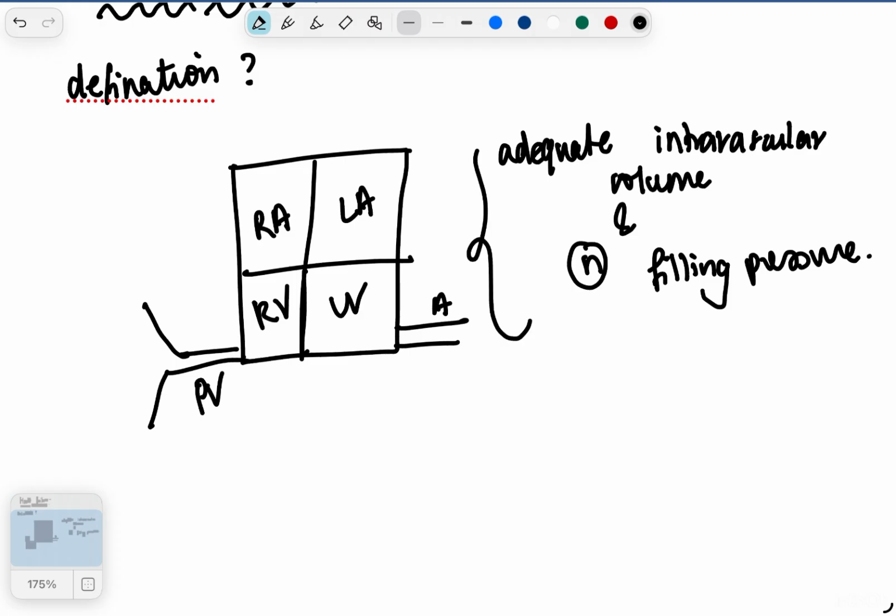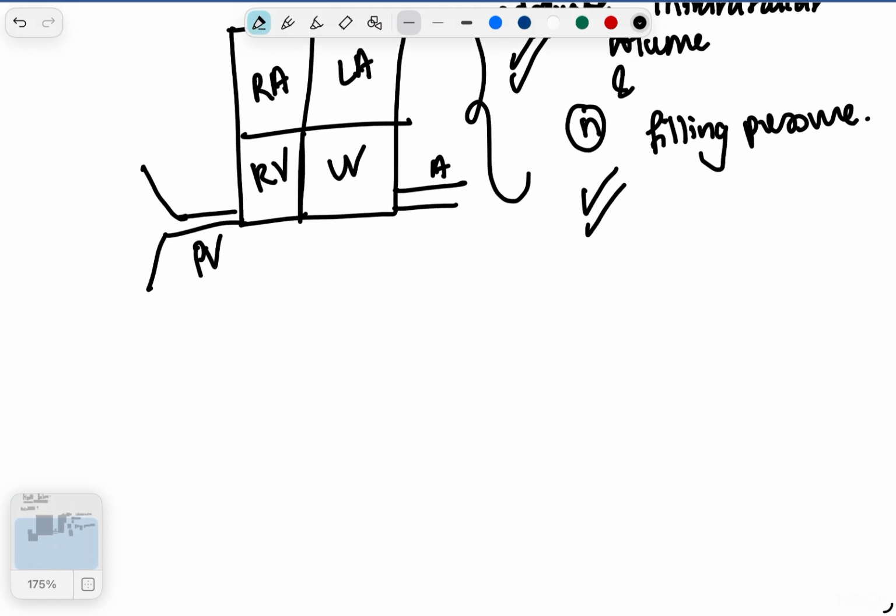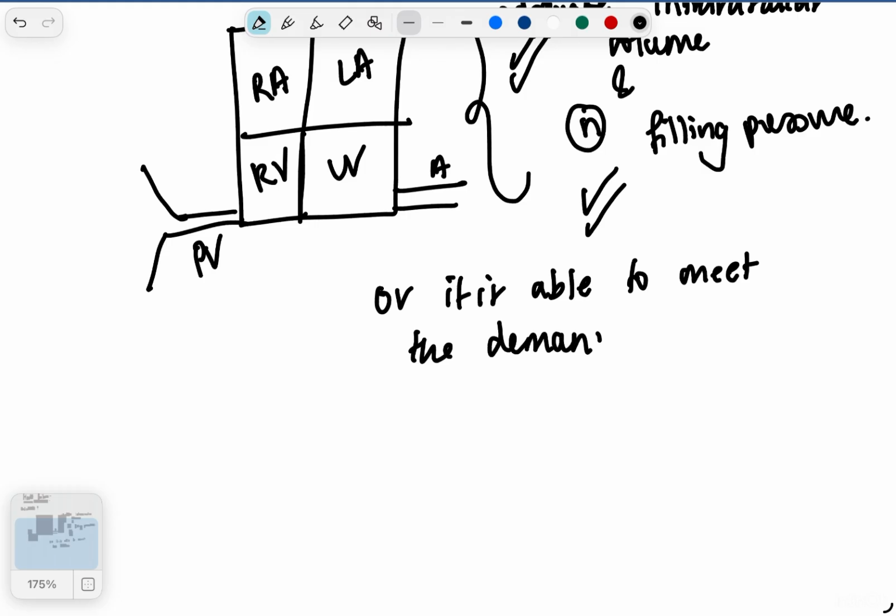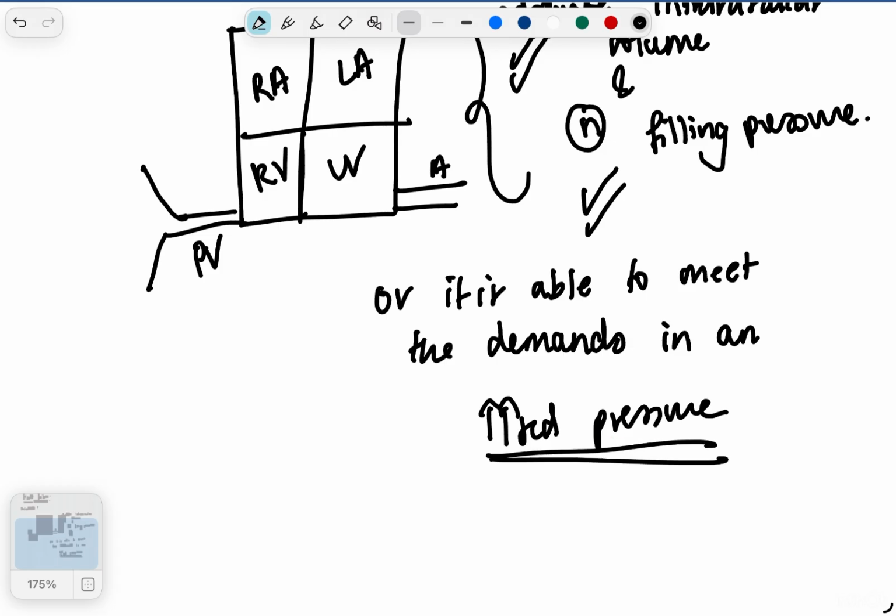Despite all this being present, the heart is not able to pump blood to meet the demand of the body, or it is able to meet the demand only at an elevated filling pressure, or an increased pressure. So at normal pressure it is not able to work, but when we are increasing the pressure, then it is able to meet the demand of the body. Okay, so this is what heart failure is, basically, right?